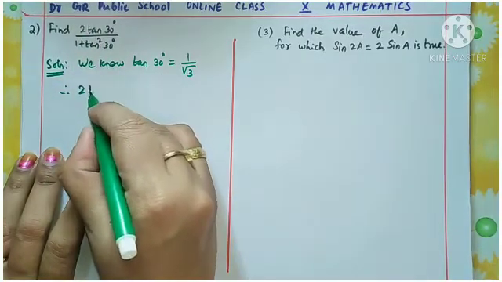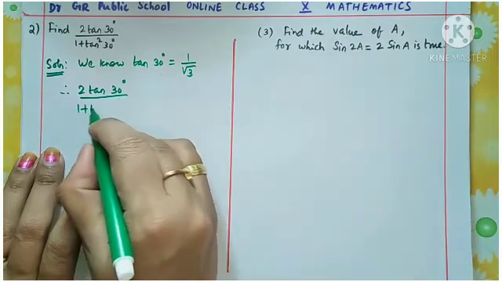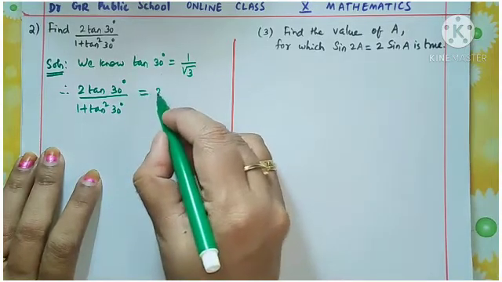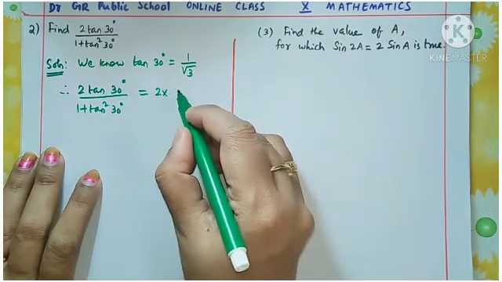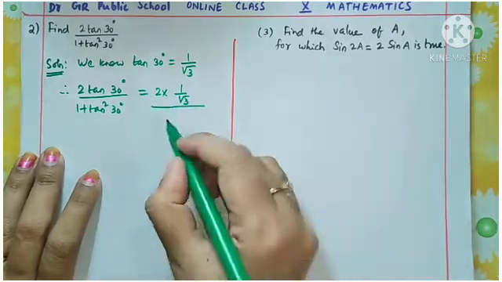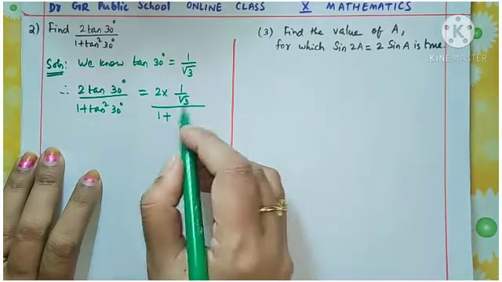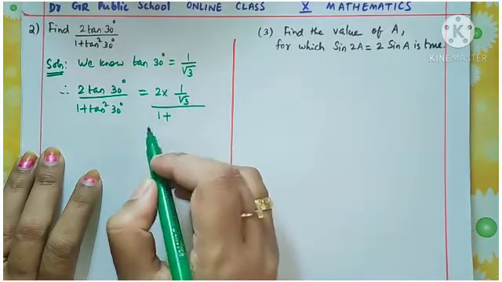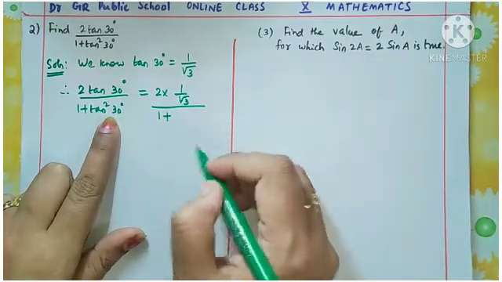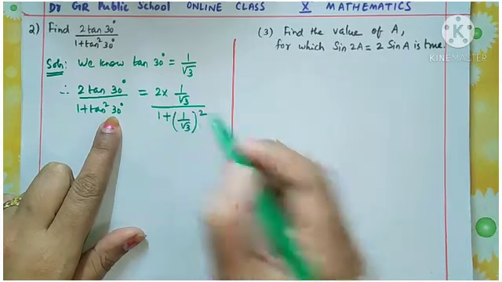So write the question once. 2 tan 30 degrees by 1 plus tan square 30 degrees. Okay. That is 2 into tan 30 is 1 by root 3 divided by 1 plus tan square 30 degree, means it is actually the square of the angle, that is tan 30 degree the whole square. Okay, so put the value of tan 30 and put whole square, that is 1 by root 3 the whole square.